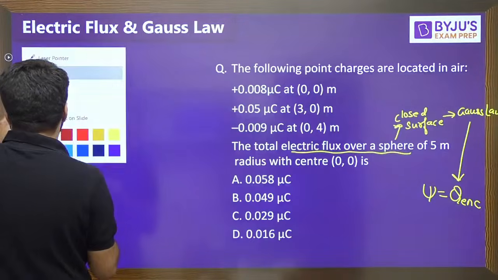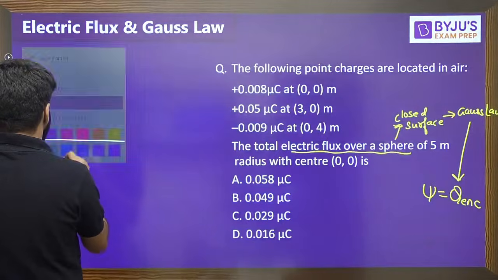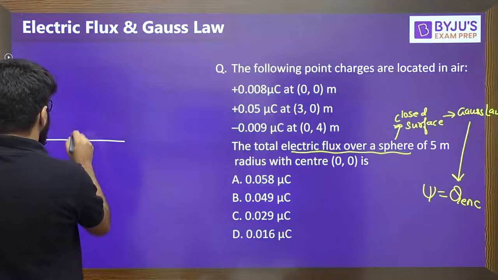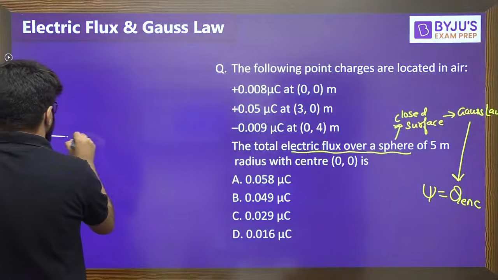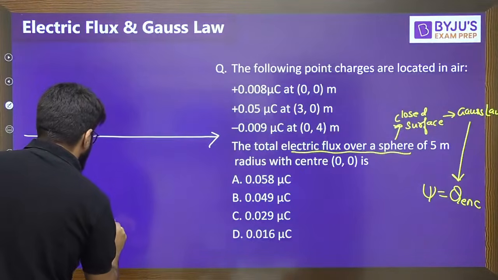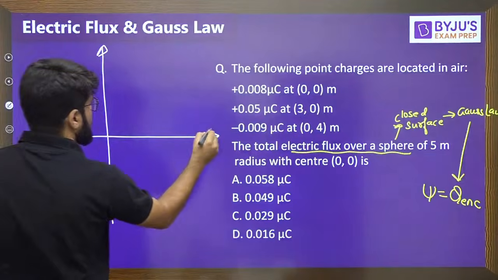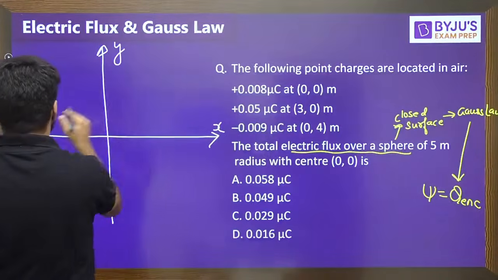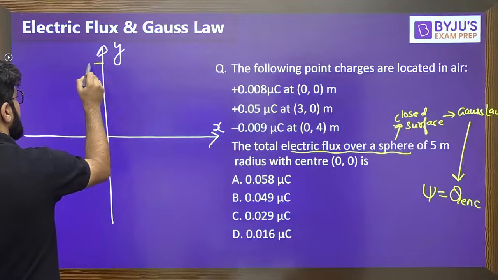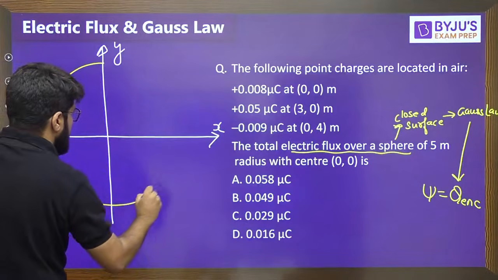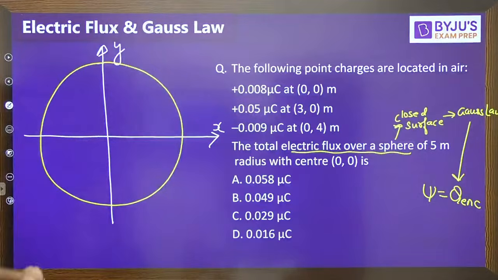Let me just draw the diagram in front of you. Assuming just a freehand diagram, suppose this is the sphere given to you.